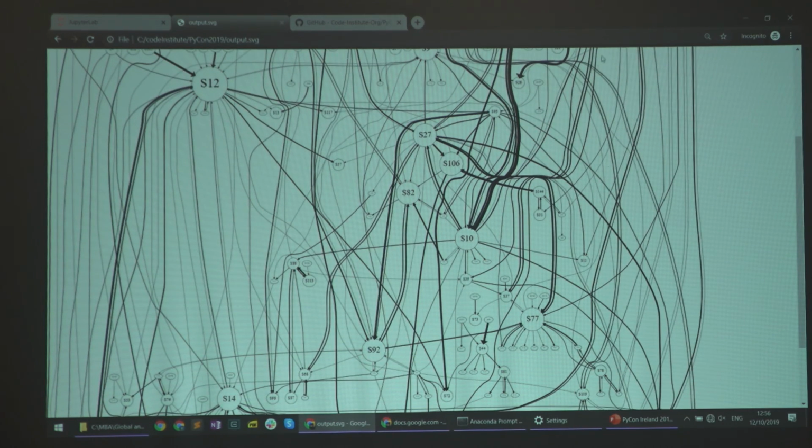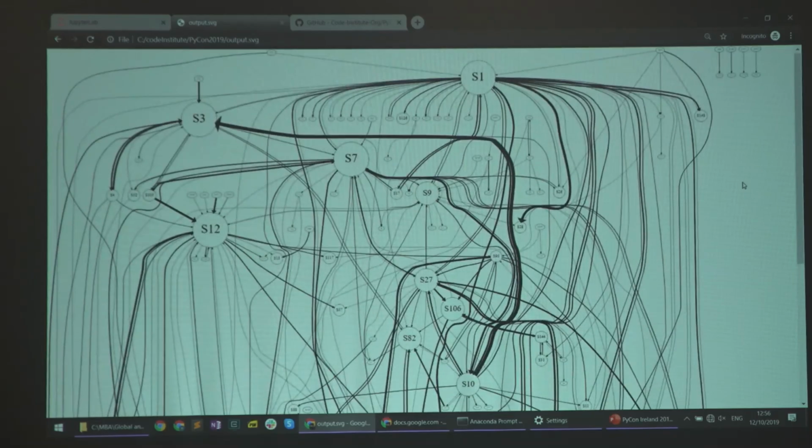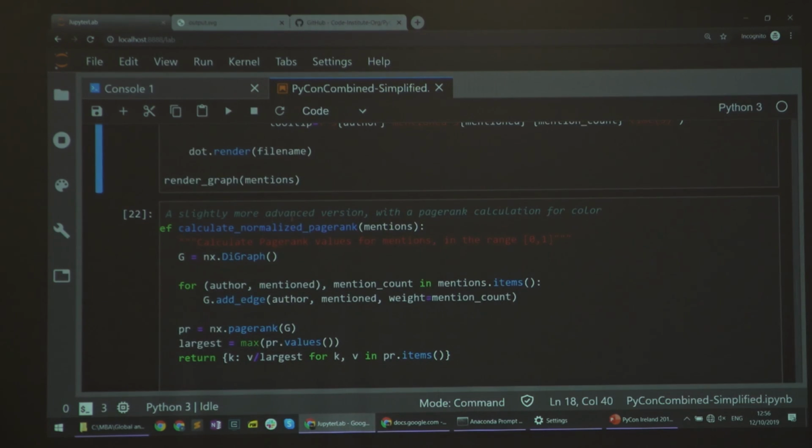So this is something we've been playing with a lot. And something that I played with yesterday is adding some color. So this is entirely new. I was thinking, we have here as the node weights the number of mentions immediately, so how many times they were mentioned. But maybe we could get some more holistic data here. And what I've done is that I've played with this library called NetworkX. NetworkX is a really nice library, not an external library, that does different kinds of analytics on networks like this.